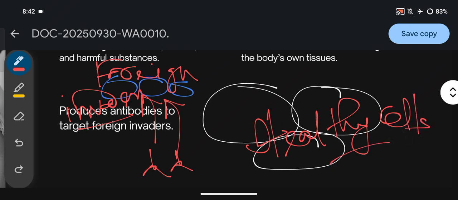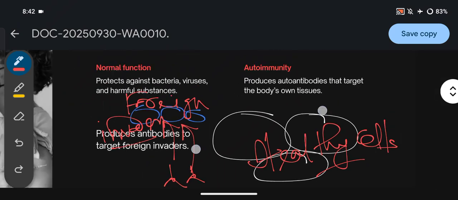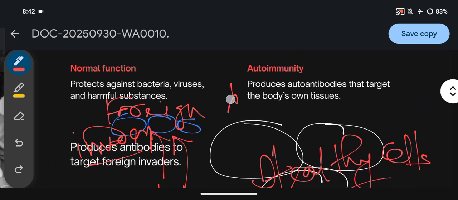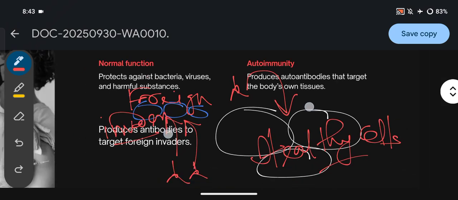It is our normal function that antibodies act against the foreign invaders and protect the healthy cells. But in case of autoimmunity, what happens? The antibodies come and destroy the healthy cells, the body's own healthy tissues.